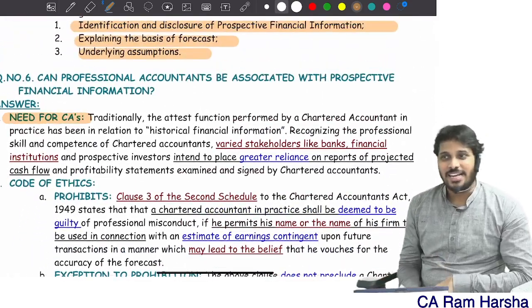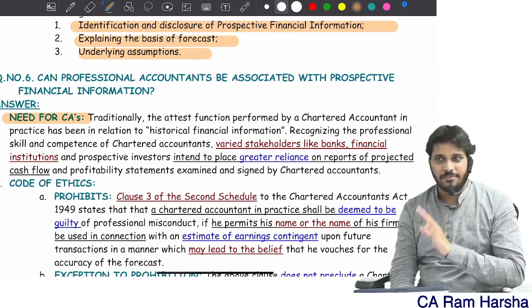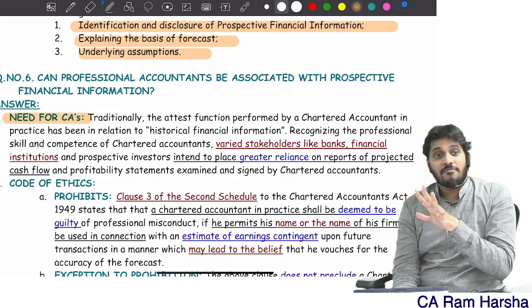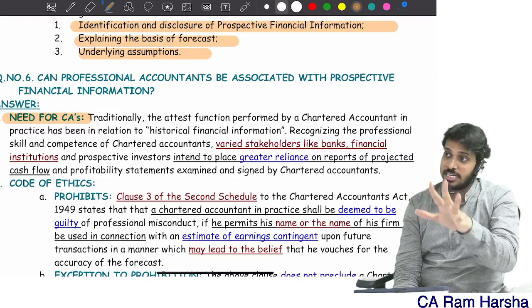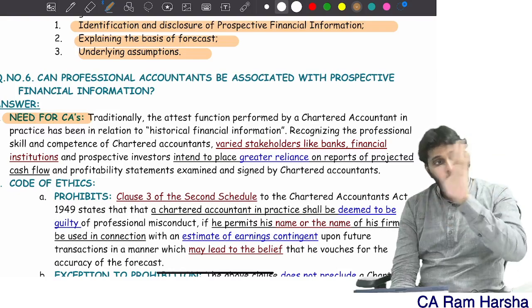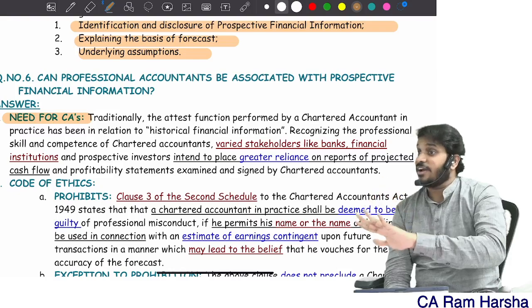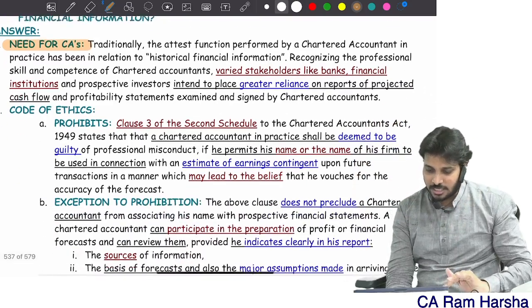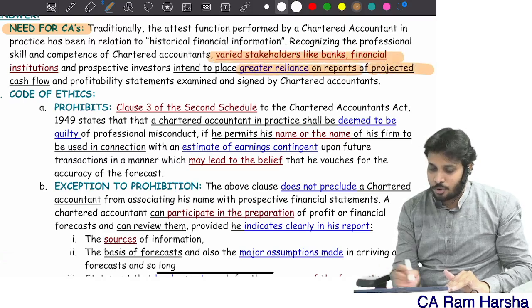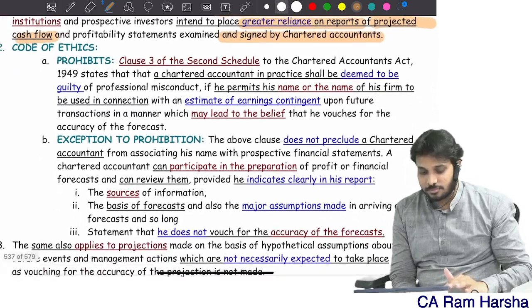Why are CAs needed? Generally, if some other profession is performing this PFI analysis and giving a report, people may not believe. Since people have a very good understanding of CAs in general dealing with accounts, financial statements, all that, if you come and give a report, they will believe. That's the reason why CAs are required in evaluating prospective financial information. Varied stakeholders will have a greater reliance on reports that are signed by chartered accountants.